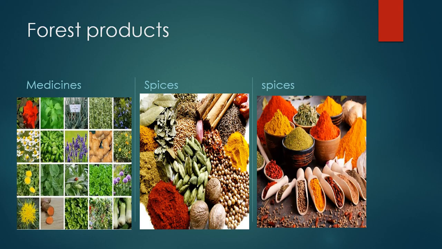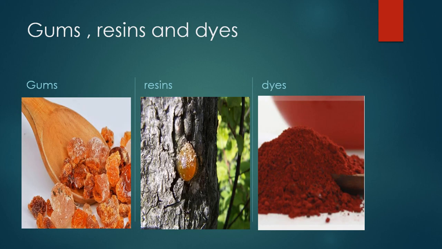Now, our next forest product is medicines and spices. A large number of medicines are obtained from the forest, like medicinal plants such as amla, ashwagandha, and brahmi. These are some plants which grow in the forest. Some spices are also obtained from the forest, and these spices are used for cooking food to get the flavor.